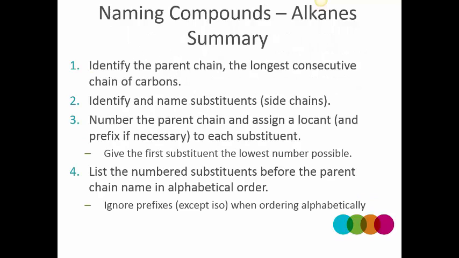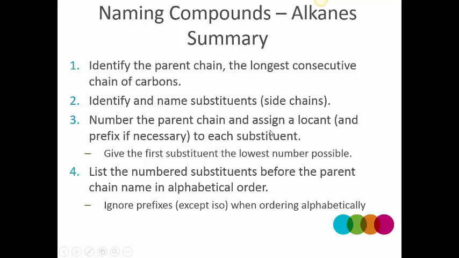So here is the summary of naming alkane molecules. First, you identify the parent chain and name it. You need to memorize all the alkanes with carbon 1 through 10 at least. Identify the substituents and name them in either trivial or IUPAC way, and then number the parent chain in the correct way and assign a locant, exactly where the substituent is situated.